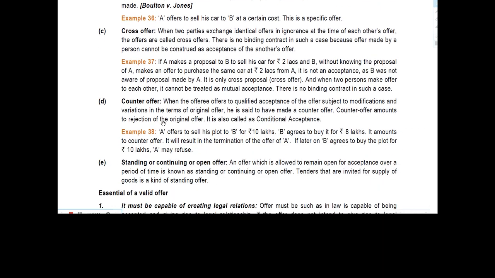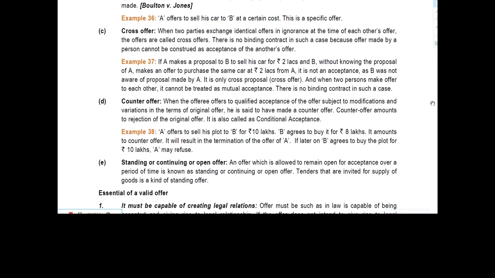Now we will proceed with cross offer. When two parties exchange identical offers in ignorance of each other's offer, the offers are called cross offers. There is no binding contract in such a case because an offer made by a person cannot be construed as acceptance of another offer. See, if one person gives an offer to another person and the other person also gives the same offer to that same person, there will be a cross offer. Now we will see example number 37.